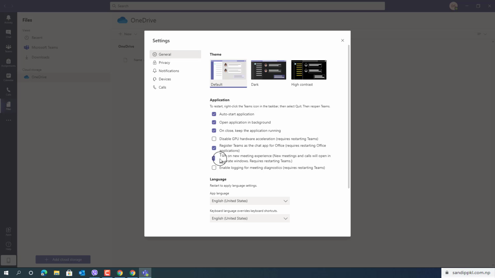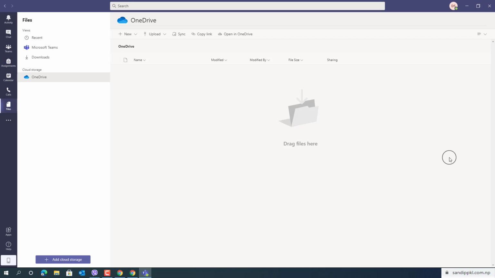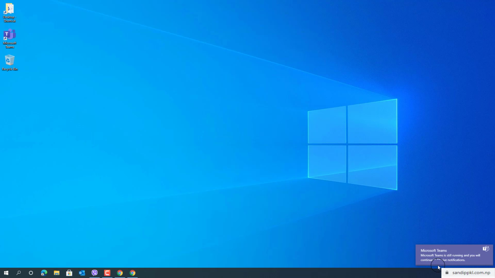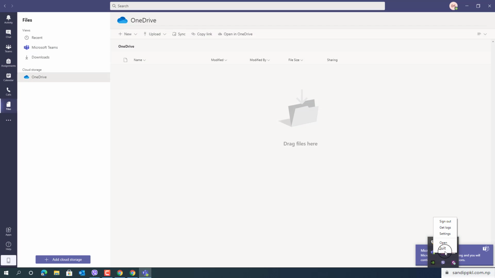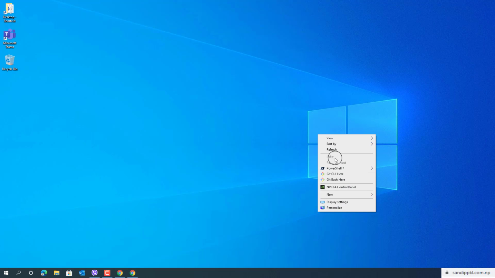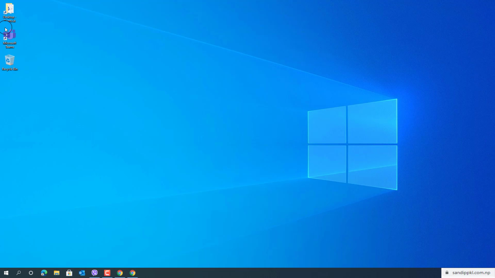For that you can go through other video I have shared, and to get all those features, including together mode, large gallery view, and multiple window. In Teams, you need to enable these two features. You can simply check this, close from here, and quit it also from background. Just quit and re-log in back to Teams so you can get new meeting experience.